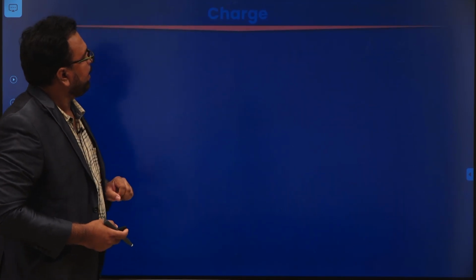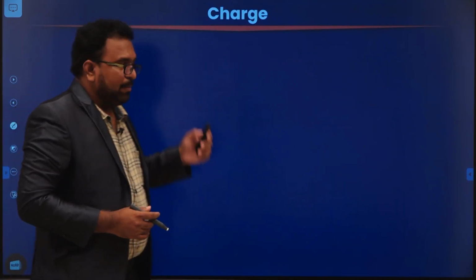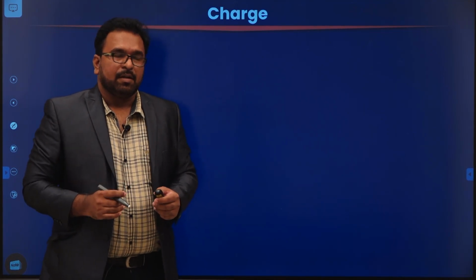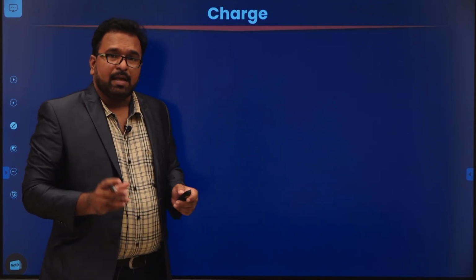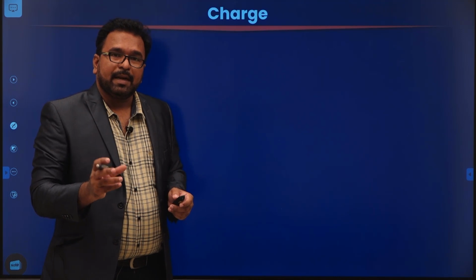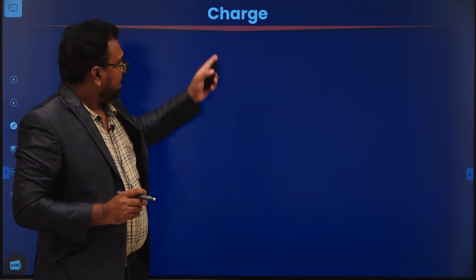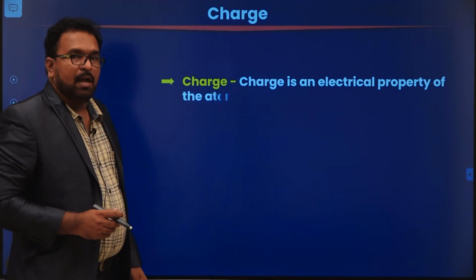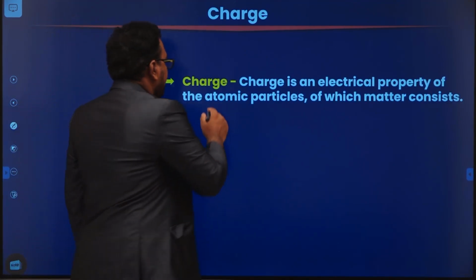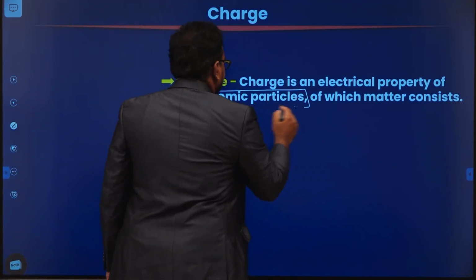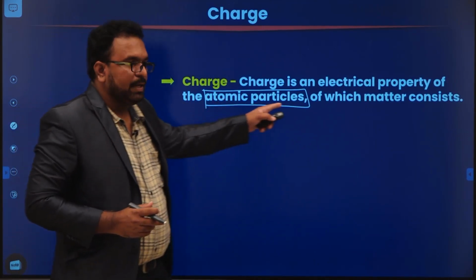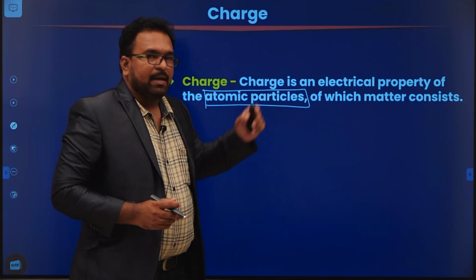Okay. Now coming to charge. I told you that electricity is a physical phenomenon that is going to arise whenever electric charge is going to interact or exist. So let us see what a charge is. Charge is an electrical property of atomic particles. So what is charge? It is the electrical property of atomic particles of which matter consists.